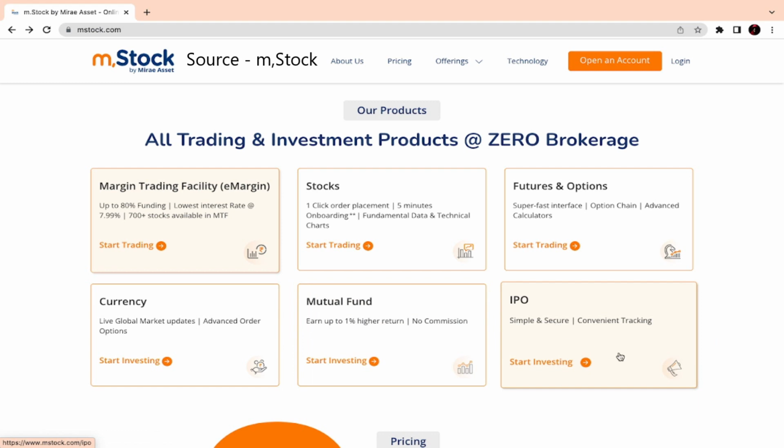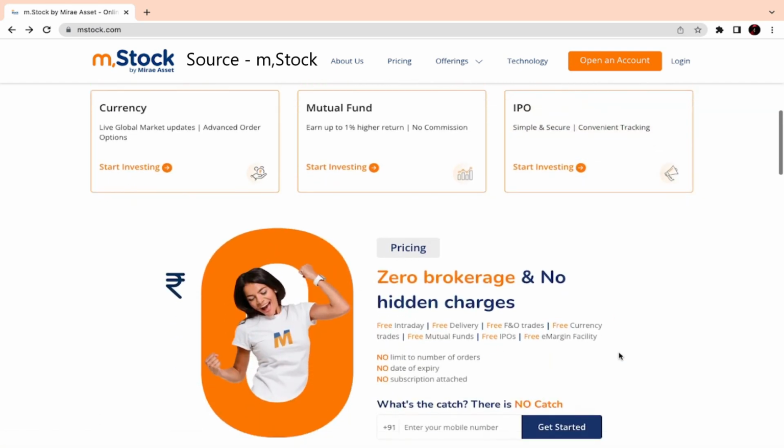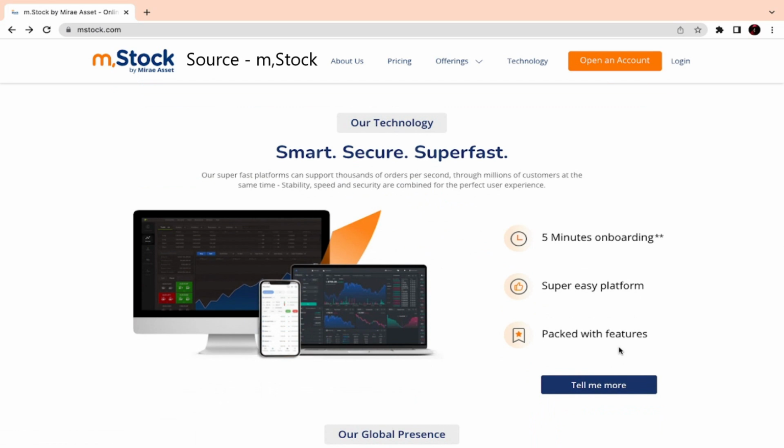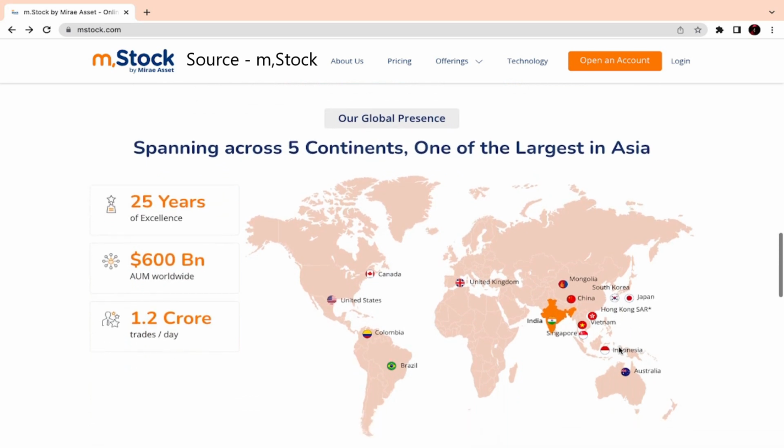Okay, this is what it just gives you, and with a 0 brokerage. So that is very important. The main catch about this platform is that it's going with zero brokerage, and the technology they are using is smart and secure, super fast, with 5-minute onboarding.